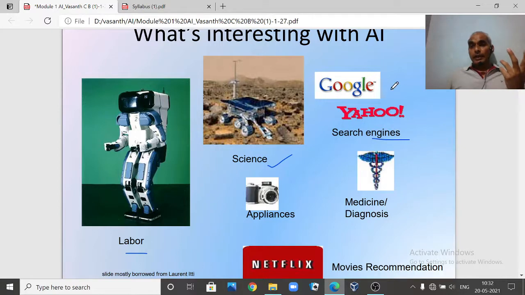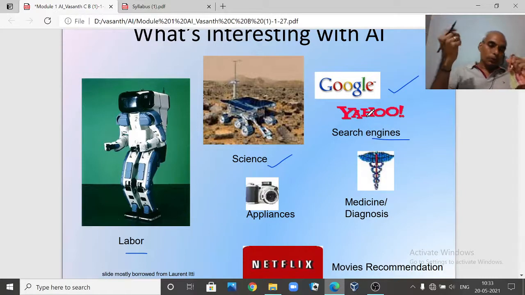Search engines, whatever we are using right now, Google or Google Assistant, all these are already using artificial intelligence today with your mobile phone, right? When you tell your mobile phone using Google Assistant to make a call to some particular person, without touching the mobile phone, with our voice we are able to command that particular device, right?